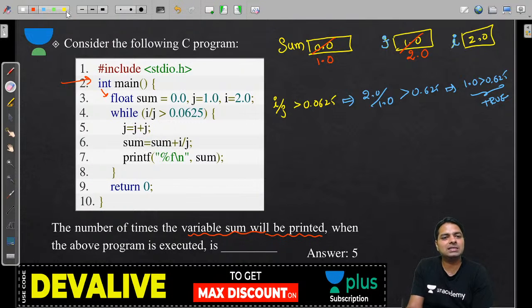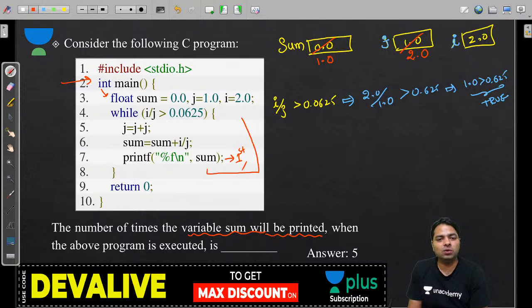Okay. Next, sum you are printing. So first time is printed once. First printed, right? Second will print or not, we will check. And we go to again loop. I get the I by j. Sorry, I by j. I by j means that is right now I is 2.0 and j is 2.0. Everyone, so this is 1.